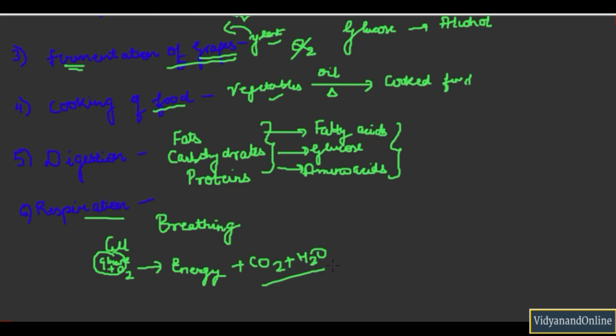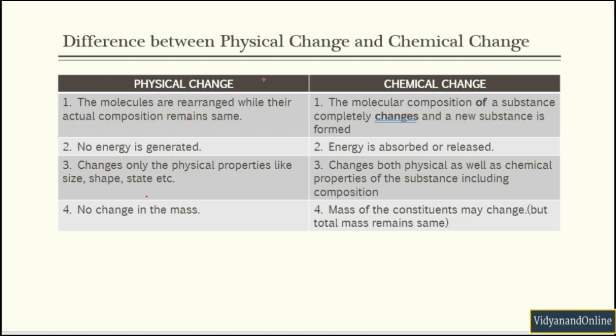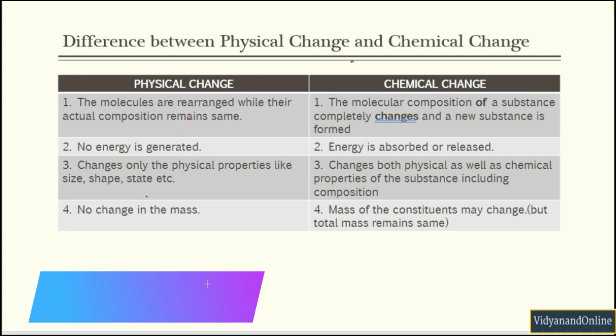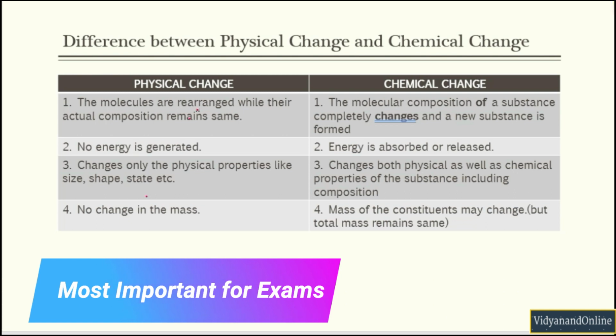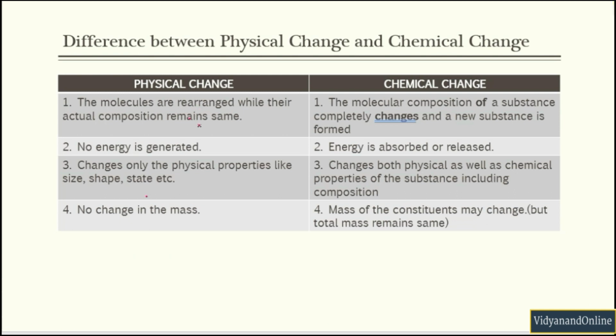Now next we are going to understand about the difference between a chemical change and a physical change. This topic is very important from exam point of view. The difference between physical change and chemical change: in physical change, the molecules are rearranged and therefore no new substance is formed, whereas in chemical change, the molecules get broken down into their respective atoms and therefore a new substance is formed. Now in physical change, no energy is generated, whereas in chemical change, the energy is absorbed in the form of heat and sometimes it is released in the form of heat or gases.